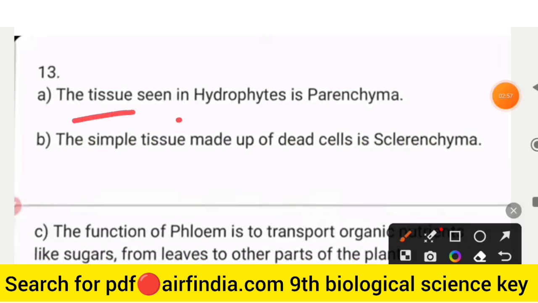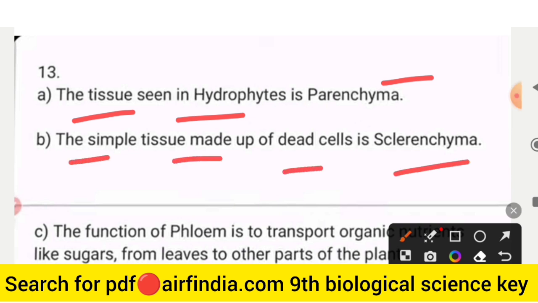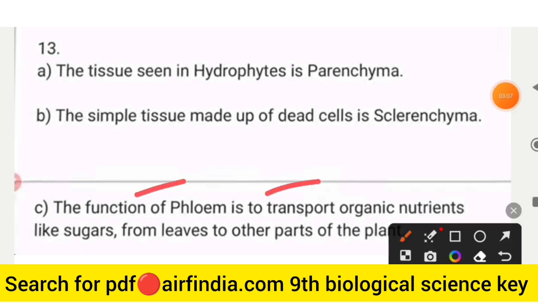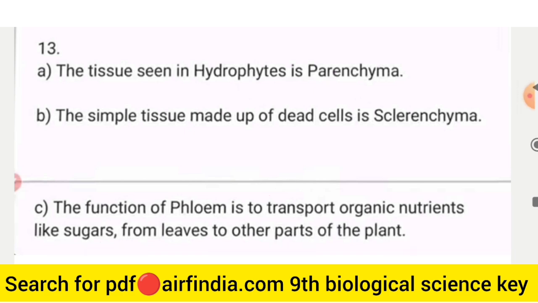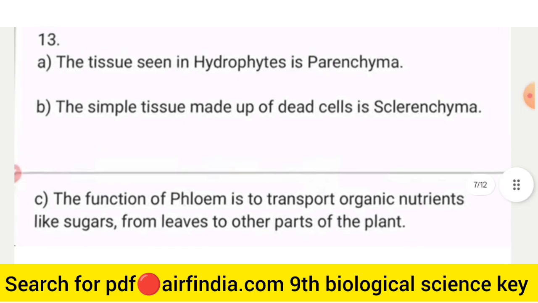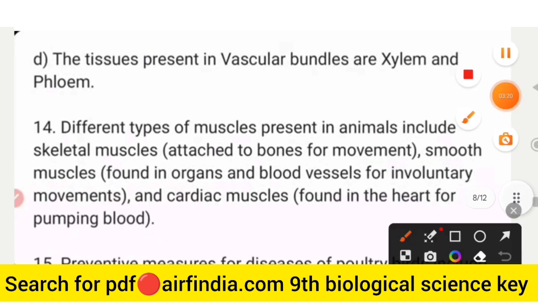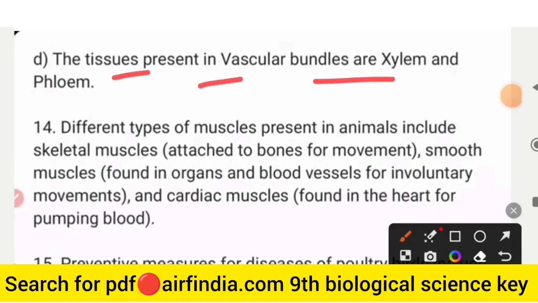The tissue seen in hydrophytes is parenchyma; the simple tissue made of dead cells is sclerenchyma. The function of phloem is to transport organic nutrients like sugars from leaves to other parts of the plant. This is the full A, B and C. And the D point: the tissues present in vascular bundles are xylem and phloem.